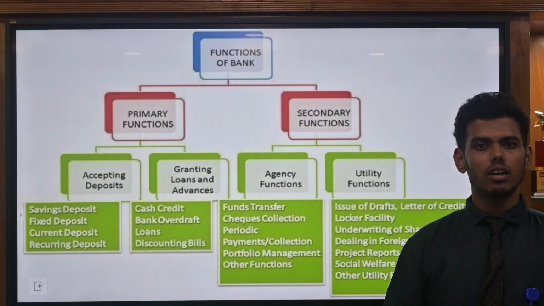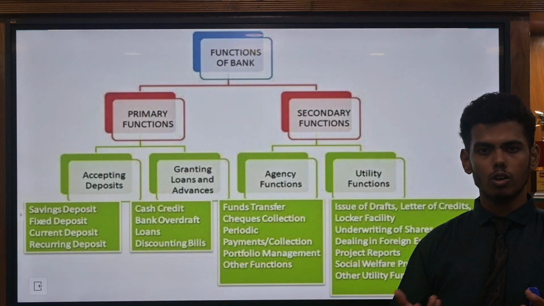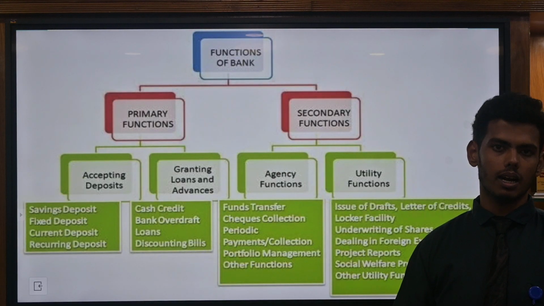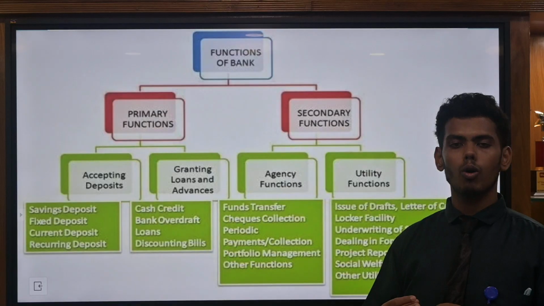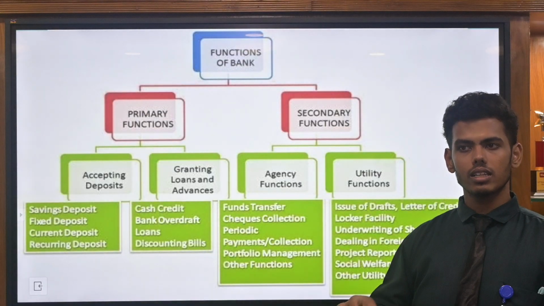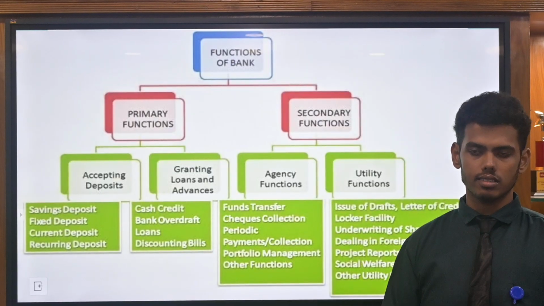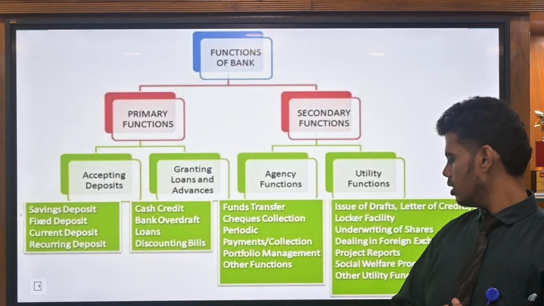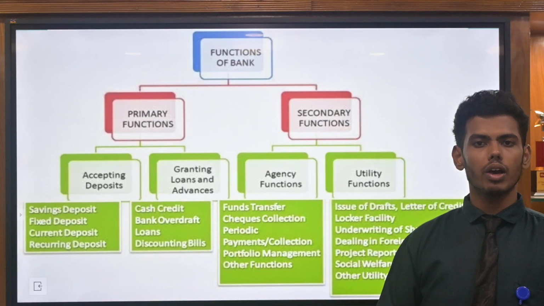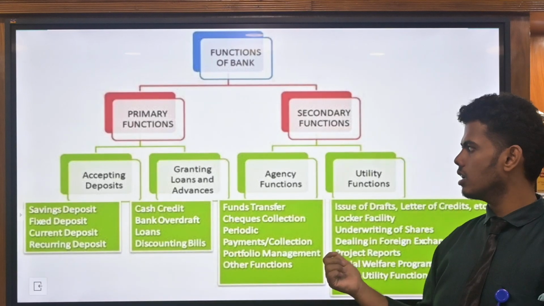Underwriting of shares. If in our company the shares are not issued, not sold, not subscribed by the public, at that time we have to call underwriters to sell the shares. The bank provides underwriters to our company to make it easy to sell the shares. And then project reports, social welfare programs. So everything is organized under the utility services.